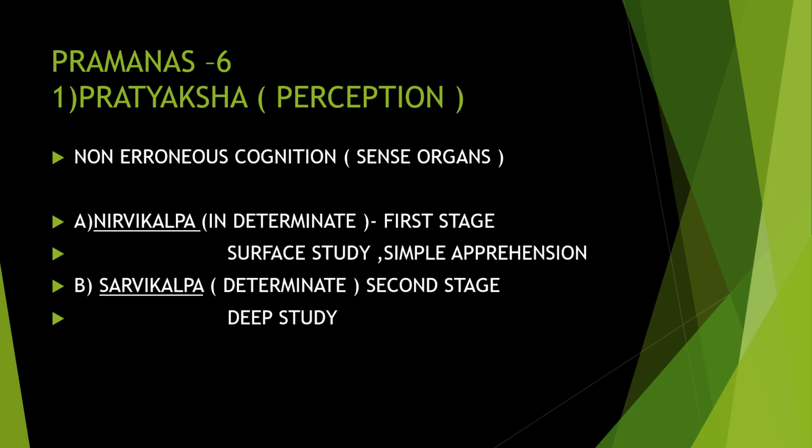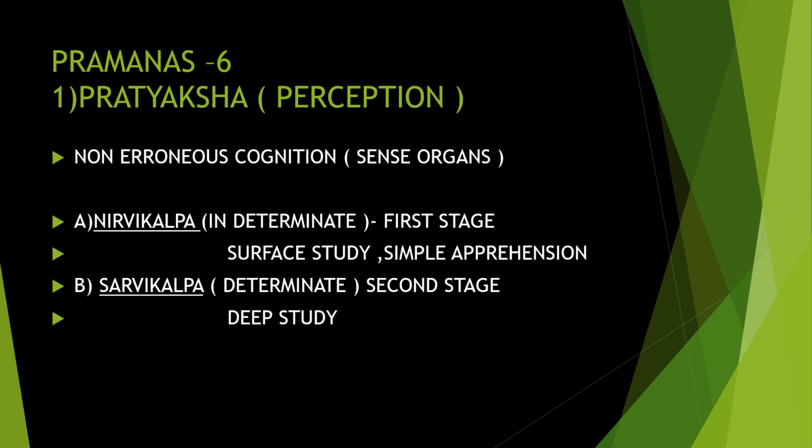Pramanas, that is, means of knowledge, are of six types. So how we are considering the knowledge, it is known as pramanas. The first one is pratyaksha, or perception. Perception is when we see the object before our eyes. We get correct knowledge about the matter by seeing it, touching it, hearing it. So it's direct perception, or direct understanding, that happens in the case of pratyaksha.